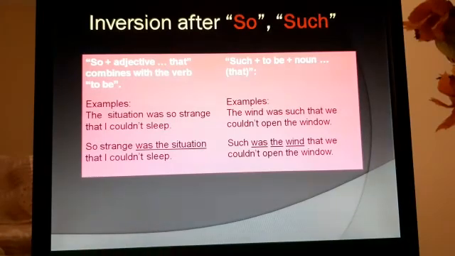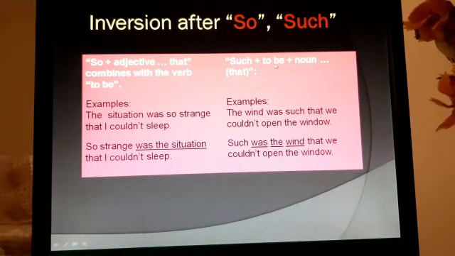We can use inversion even after so and such with the following structure: so plus adjective followed by that, which is combined with a verb to be. Example: the situation was so strange that I couldn't sleep. So strange was the situation that I couldn't sleep, and the inversion is was the situation.